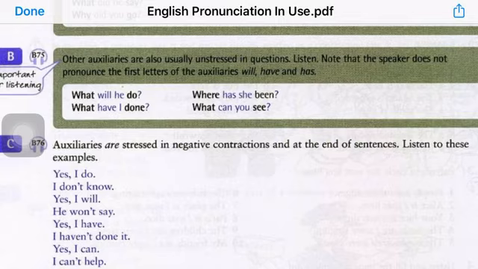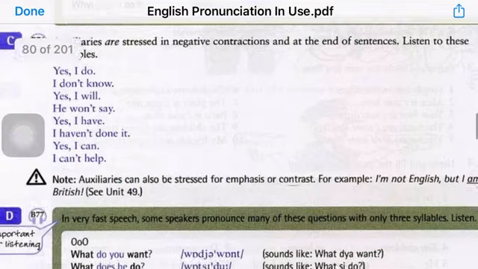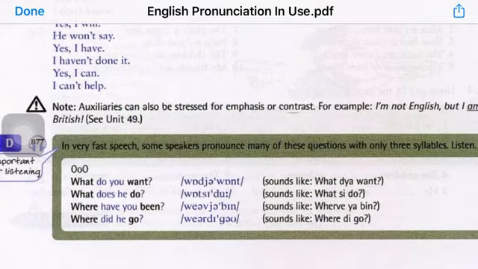So auxiliaries are usually pronounced as weak syllables, but if they fall at the end of the sentence, they should be strong, or if they are used with not, then they have to be strong as well. So these are the three main cases of pronouncing auxiliaries. So let's see what we have here.